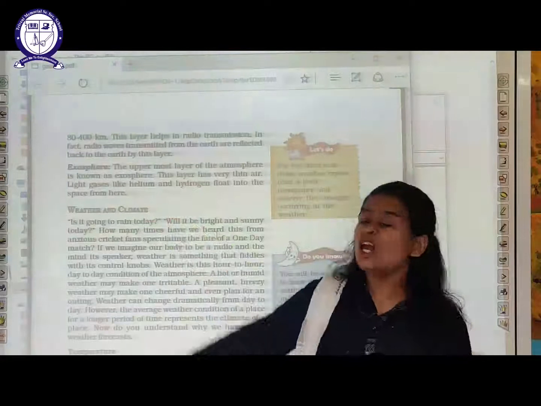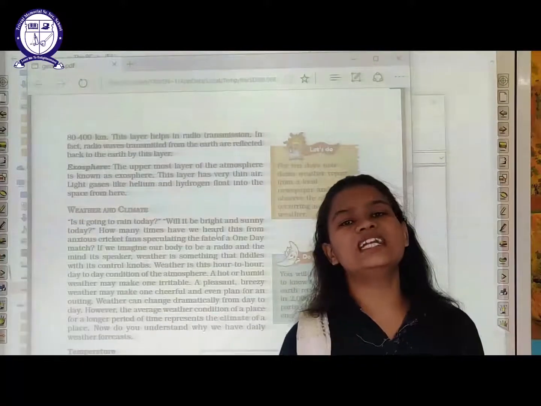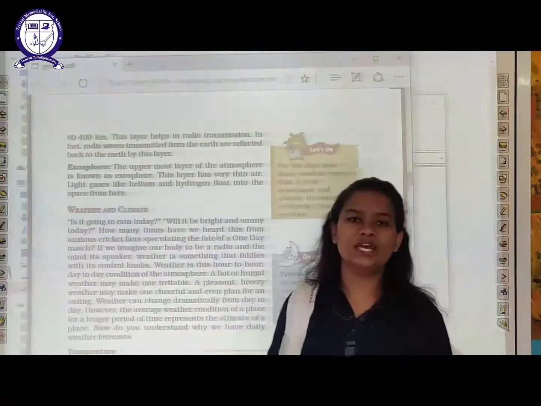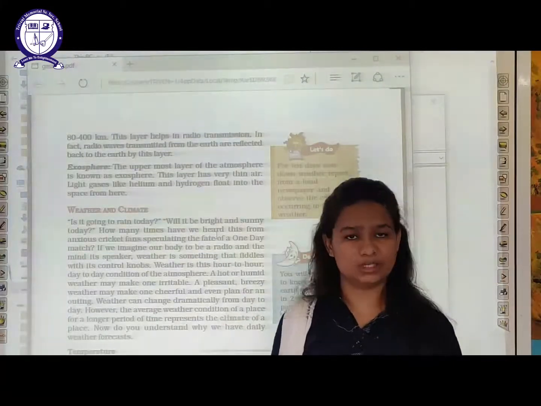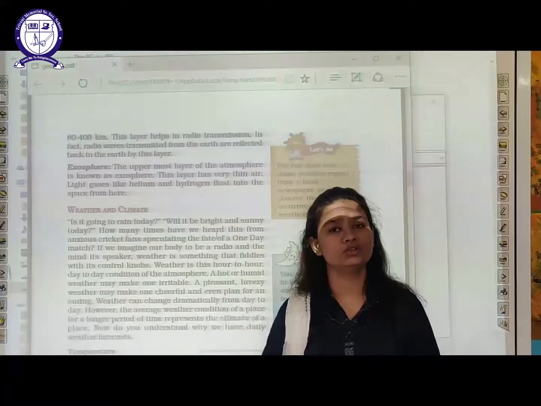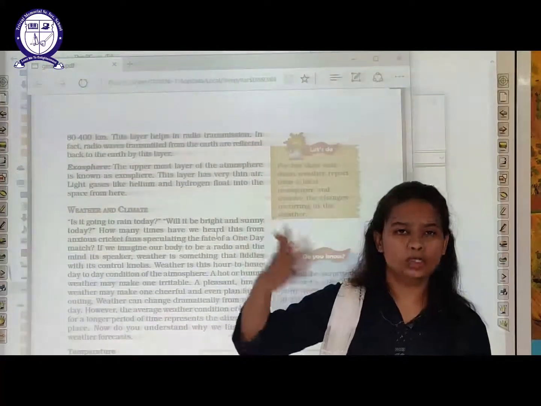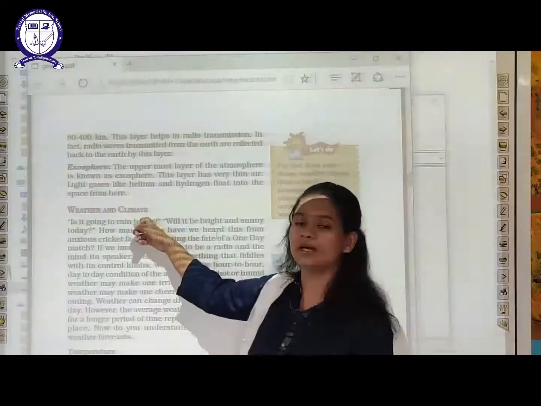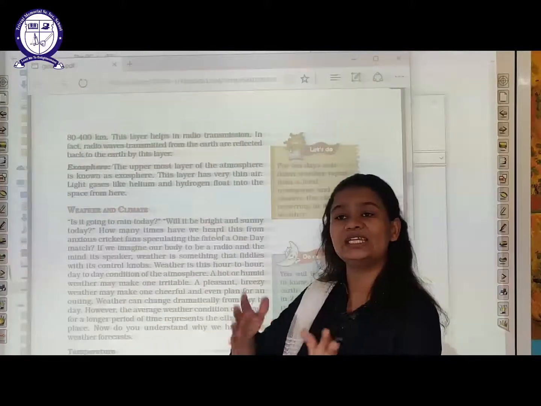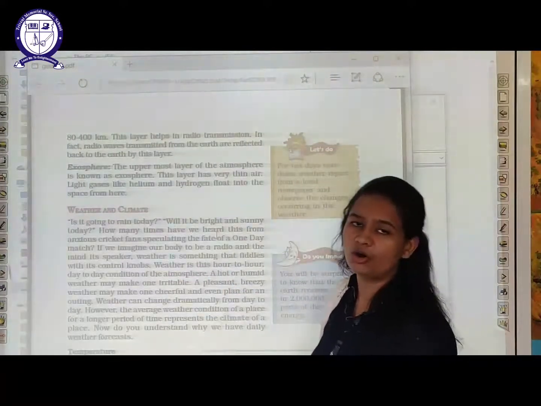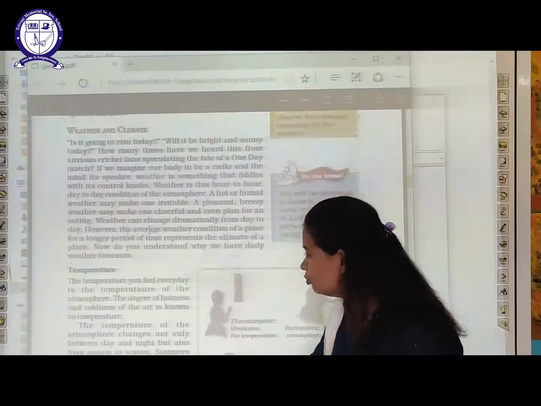Now what is climate? When for a long period of time a particular weather exists, that is called climate. For example, if we talk about the northern hemisphere or North India, we are residing in North India. What do we usually say? Summer season. In summer season usually loo wind blows. So that is an example of climate, that for this particular time period hot summers will be there, because that is existing for a long duration of time. So that is climate. I hope the difference between weather and climate is clear to you, students.